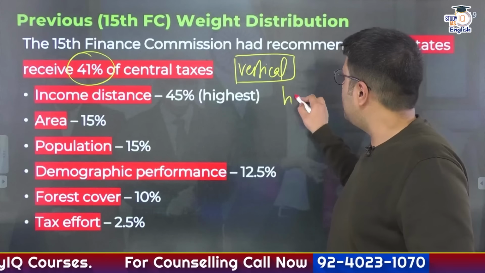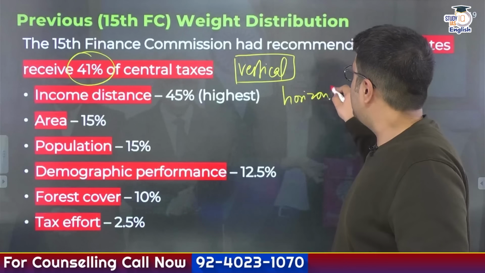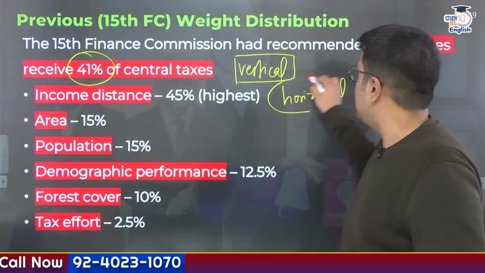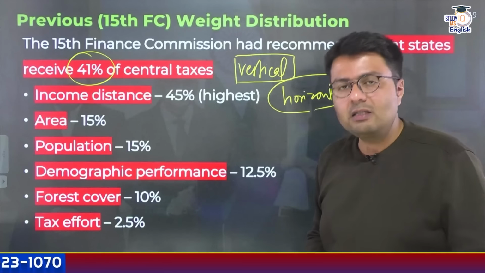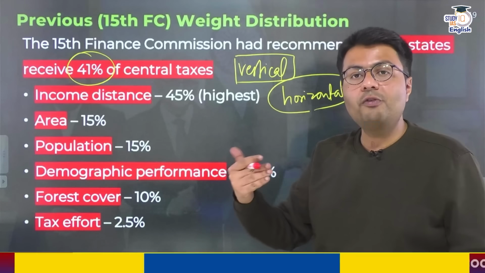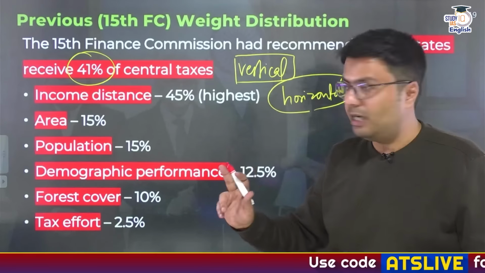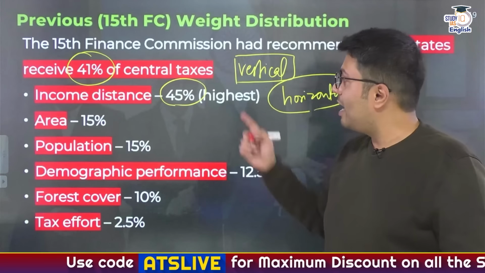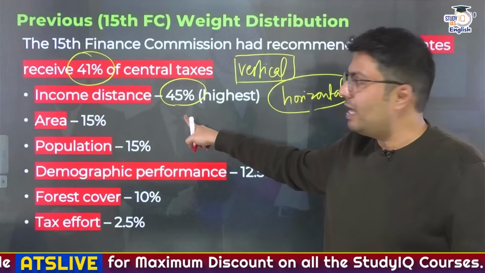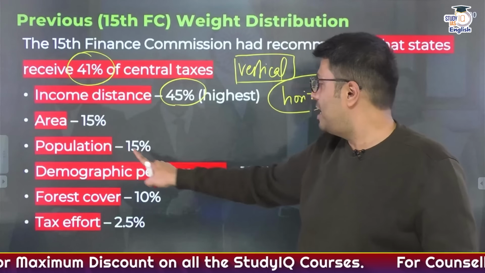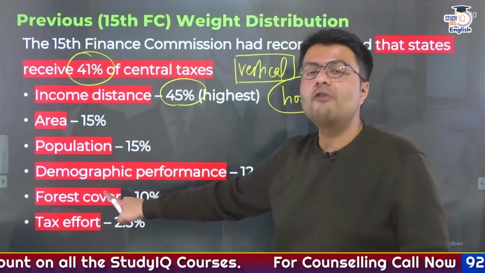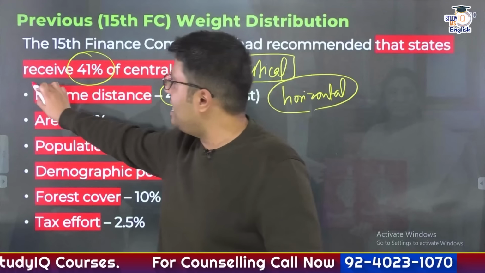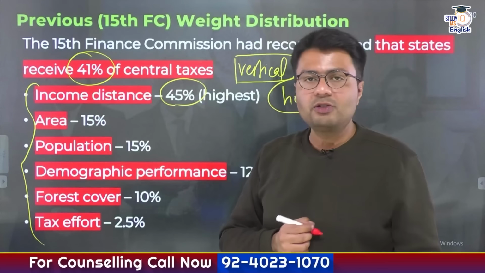As far as horizontal devolution is concerned, which is the sharing of taxes among various states in the Indian Union, the 15th Finance Commission came up with a formula based on 6 different parameters. Income distance, which had the highest weightage, 45% of the total share, followed by area, population, demographic performance, forest cover and tax effort. Now it is very easy to remember these 6 parameters.